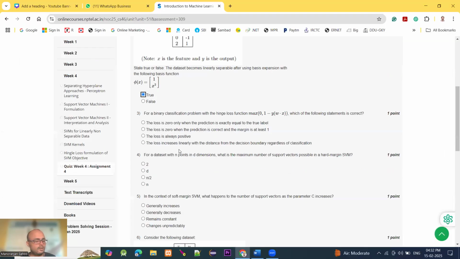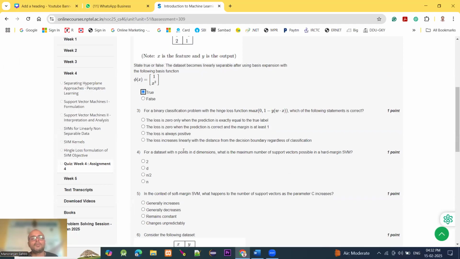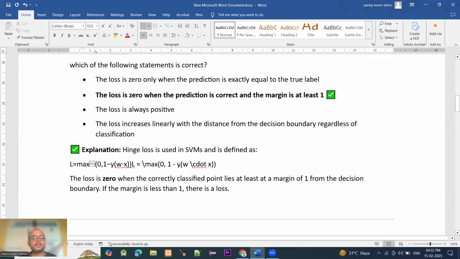Moving to question number 3: for a binary classification problem with a loss function, which of the following statements is correct? Four options are given, and out of these we choose the most appropriate option. The loss is 0 when the prediction is correct and the margin is at least 1. Let's discuss a little bit. The loss is 0 when correctly classified points lie at least a margin of 1 from the decision boundary. If the margin is less than 1, there is a loss. So the loss is 0 when the prediction is correct and the margin is at least 1.